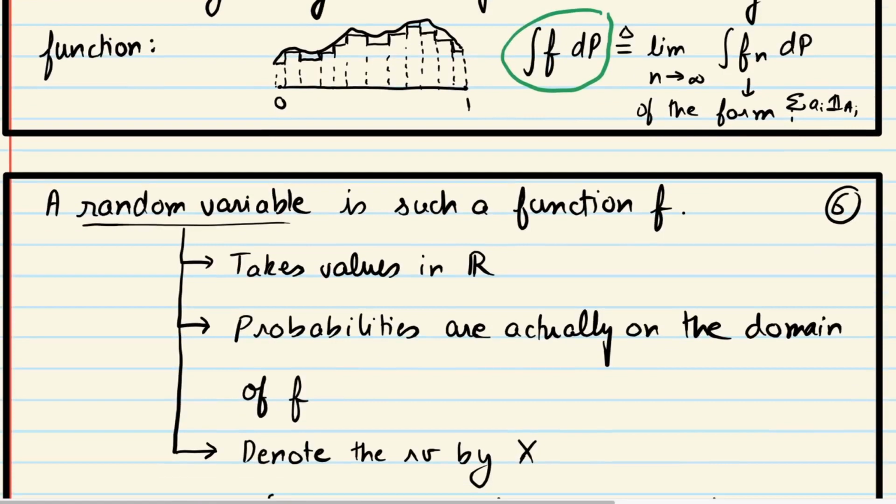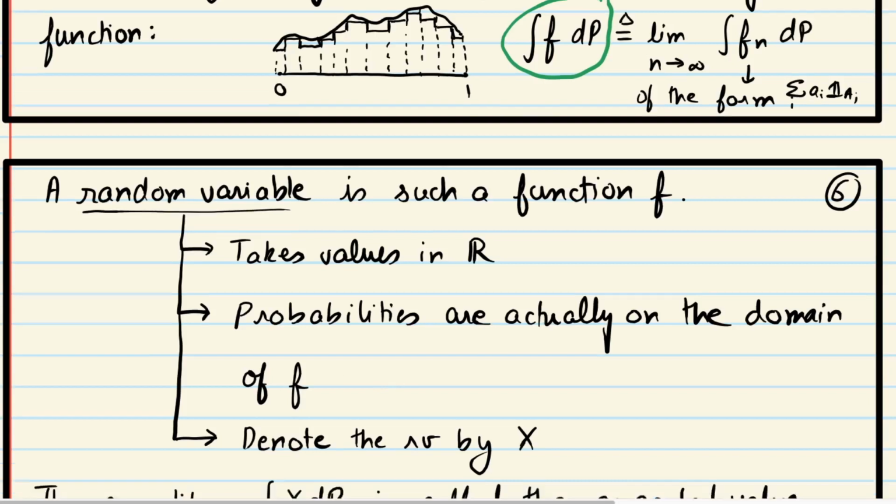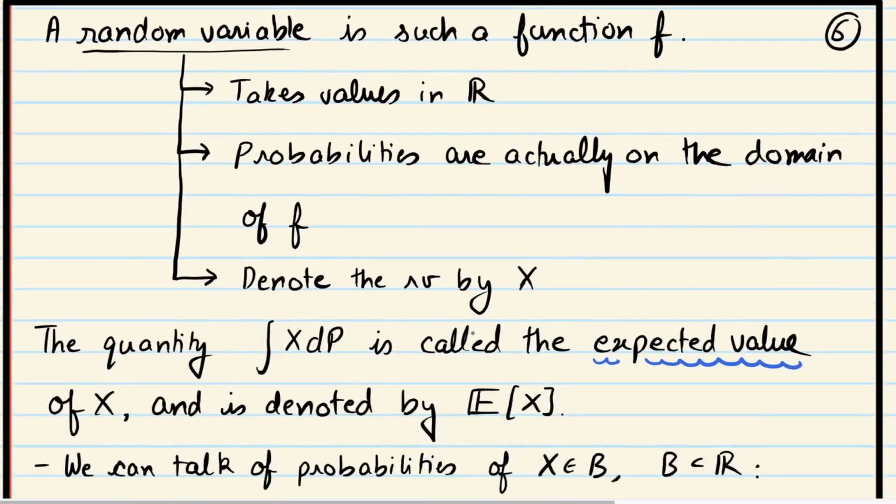So just as a summary, a random variable is such a function f, just like the one we got above. It takes values in this real line R. But the probabilities, remember, were on the domain of f. Probabilities were not on the range of f. And we denote these random variables by capital X. And this integral, so instead of f, we'll denote it by capital X. This is the same as your f. It's the f of whatever the input was.